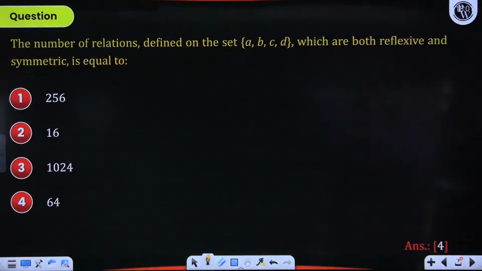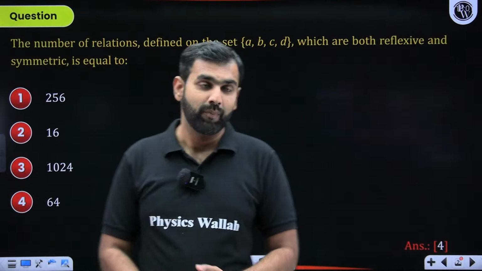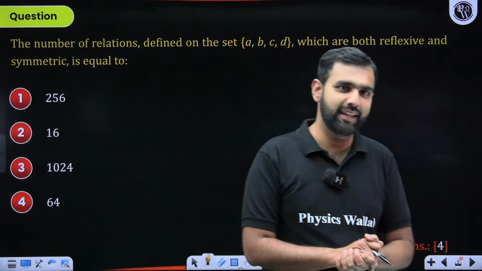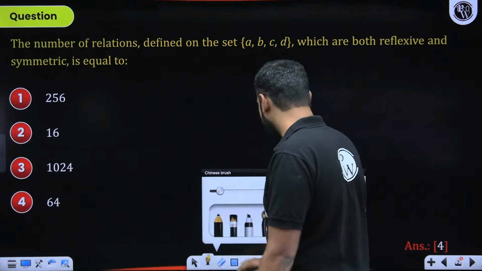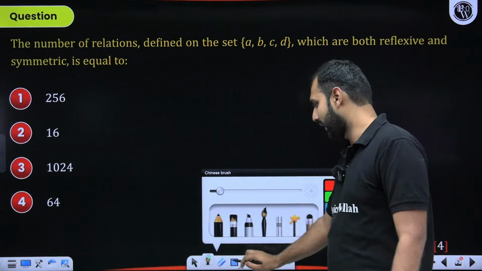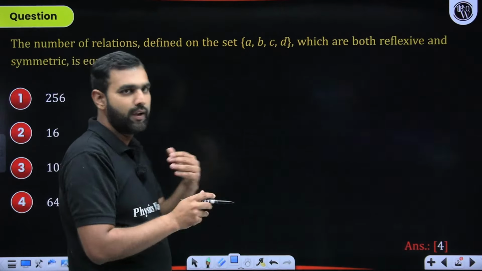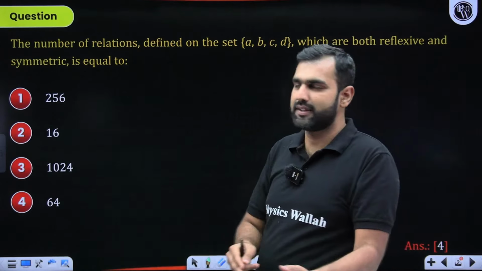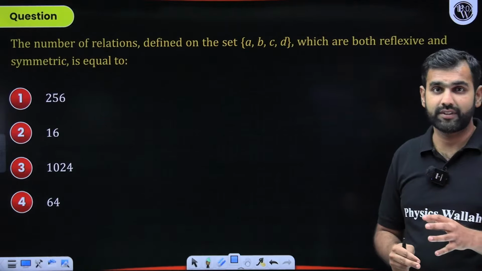So here comes the first question for the day. I hope you all can see it on the screen. Along with me, you can pause the screen or keep solving it simultaneously, and then we shall discuss its solution together. First of all, when you read the language of the question, it says we need to figure out the number of relations. We have been asked questions on functions, relations, and mapping, and we have deliberately kept this question here to make you understand.